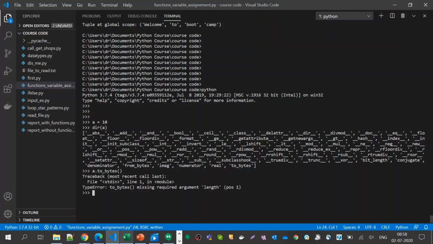It says you need length. Let us try byte order. Now it is telling me it needs a certain way. In case you do not know anything about this function, either you can Google.